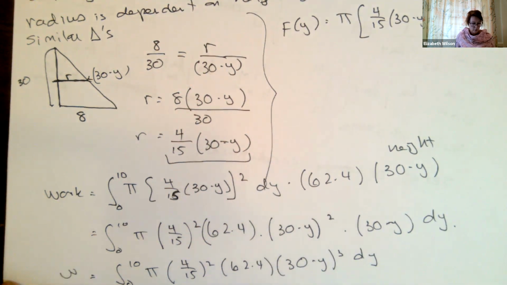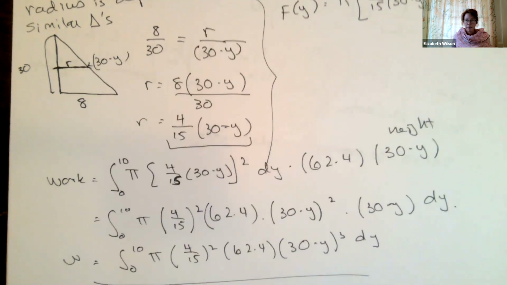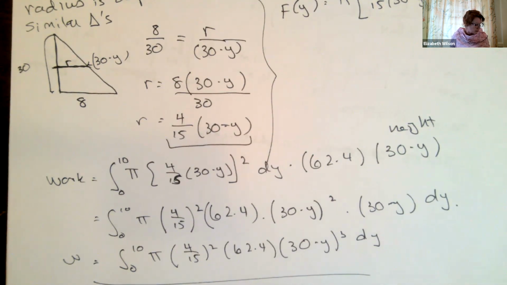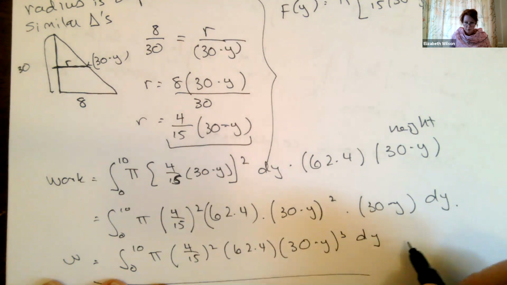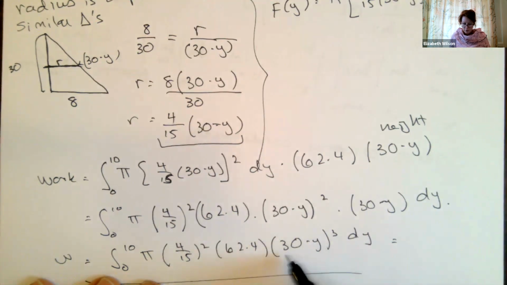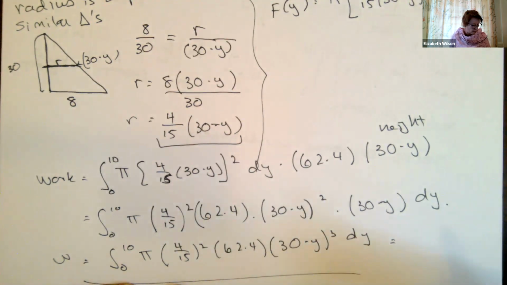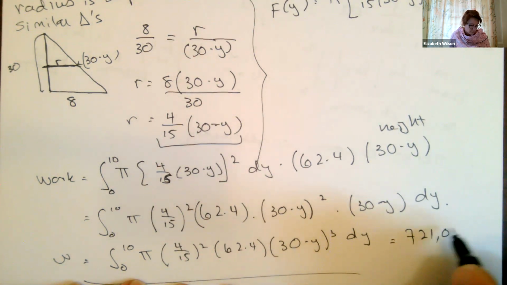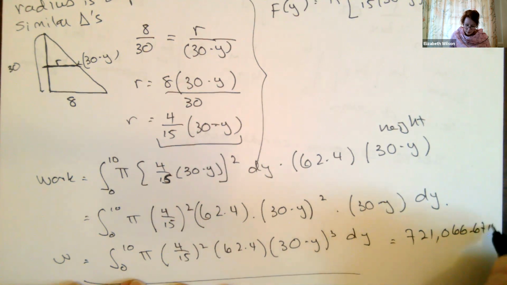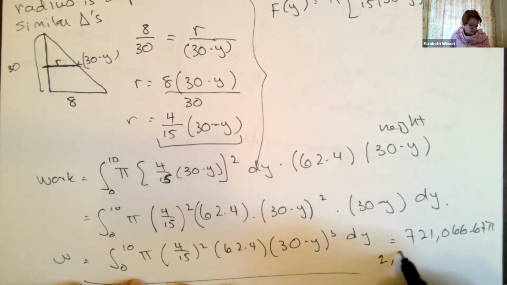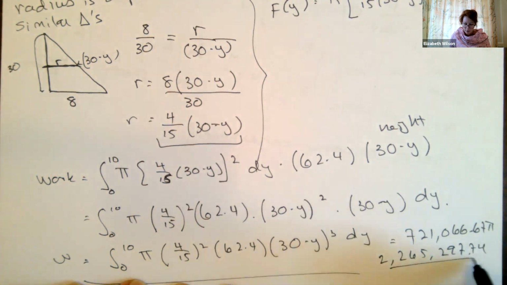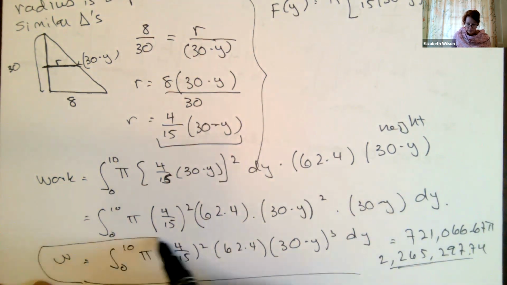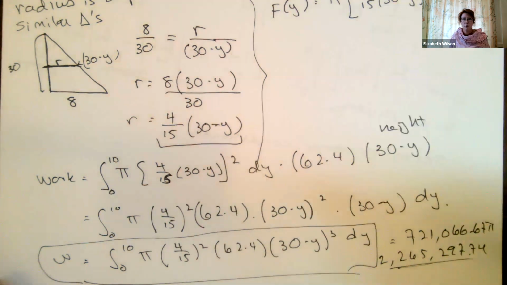And we usually just have you set up the integral. If you want to solve it, it's trivial to FOIL this, distribute this whole thing out, and integrate it with the power rule. I think I got 721,066.67 pi, or 2,265,297.74. But usually we just say leave it, set up your integral, because the whole thing is just the work, and to integrate it is kind of trivial after that.